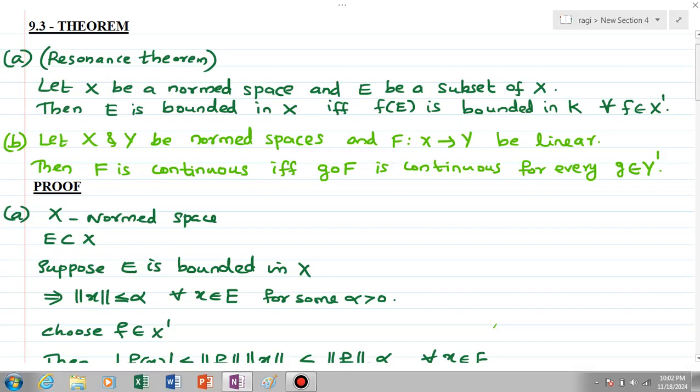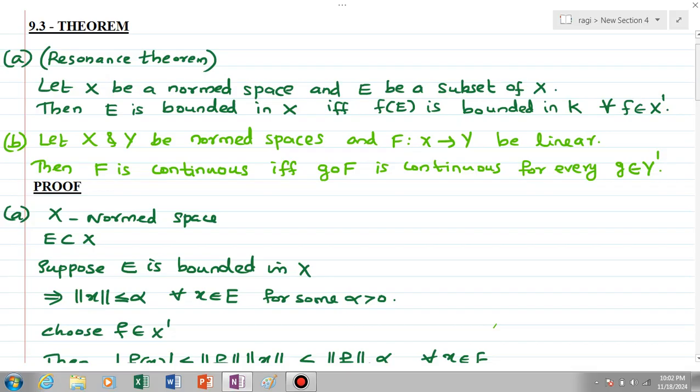And the second statement is: let X and Y be normed spaces and f from X to Y be linear. Then f is continuous if and only if g composite f is continuous for every g element of Y'. Okay, so first we will look at the proof of the resonance theorem.